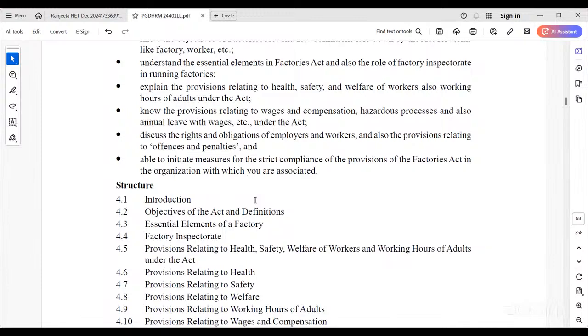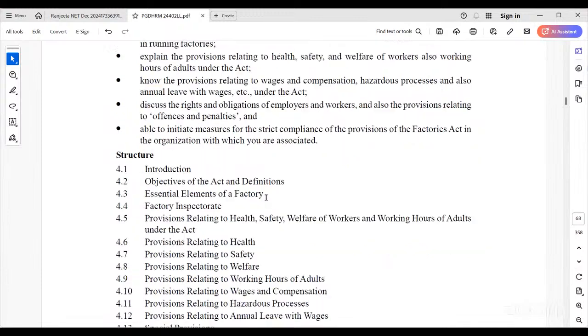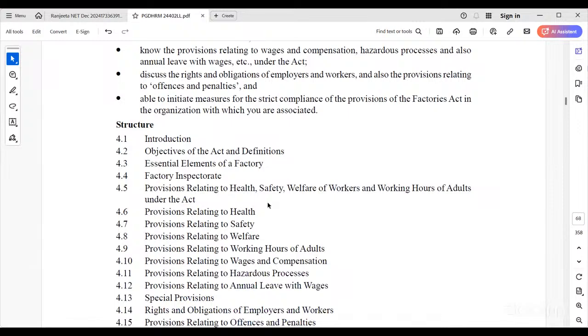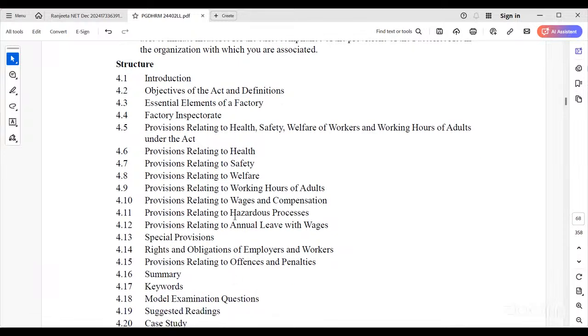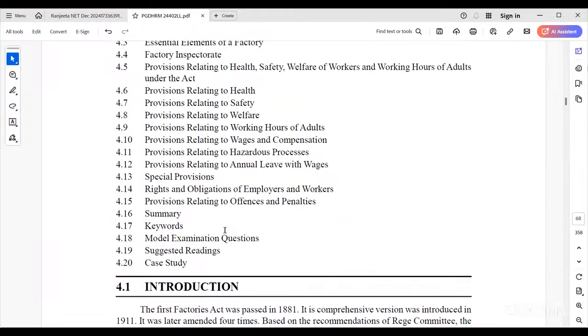Earlier laws were there, but there was no specific law regarding labor. So this law relates to health, safety, welfare, working hours of adults, wages and compensation, hazardous processes, annual leave with wages, and special provisions; all are covered in the Factories Act 1948.